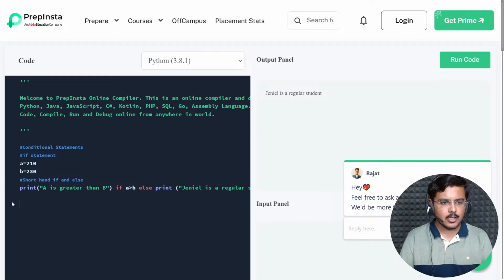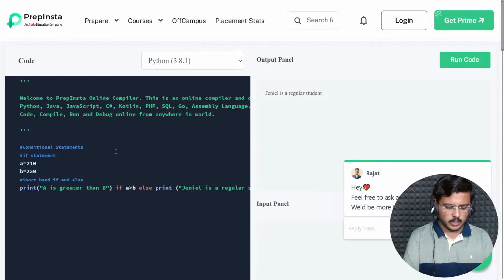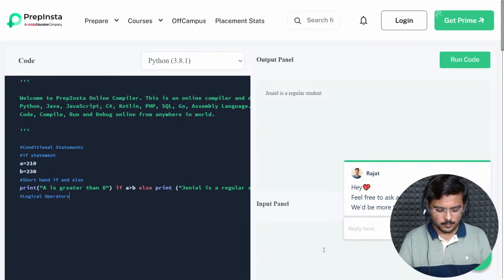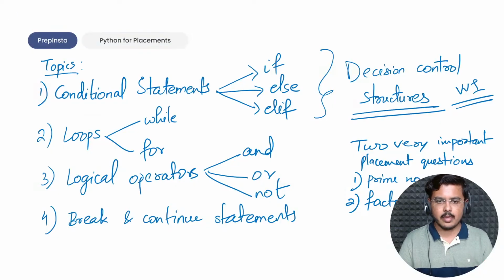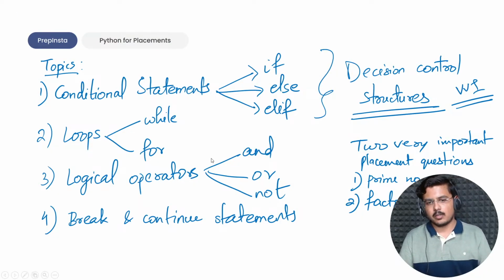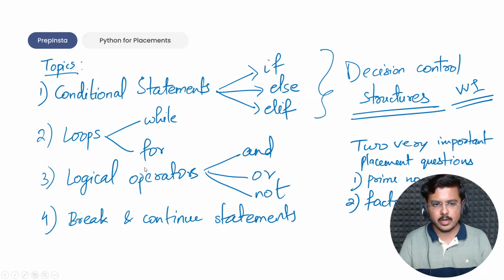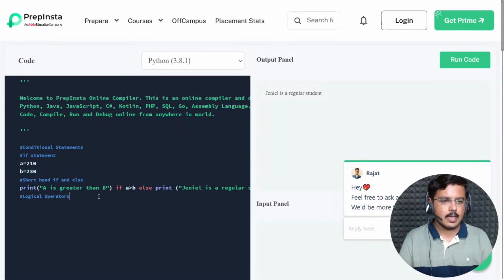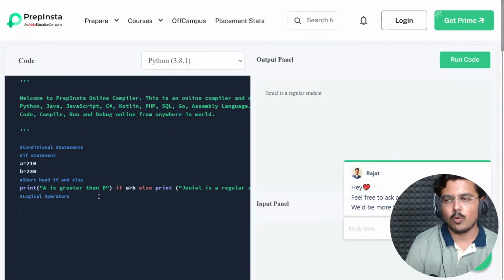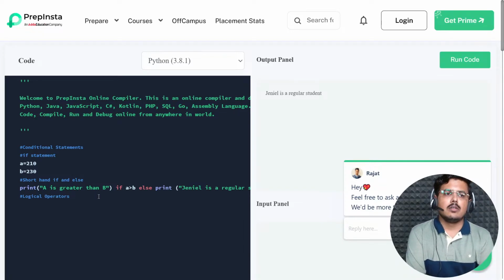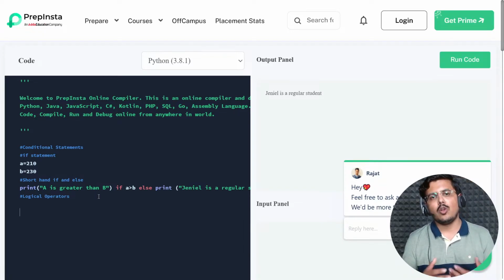Fine. So now the second thing which we can go ahead with here is logical operators. I know I had written it here on the third priority, but they should be covered first before the loops. Then we'll go to loops, and along with loops we'll understand these break and continue statements. Fine. So let's go to the logical operators. Anybody who has studied 12th from non-medical, they have studied logic gates, correct? They are the same as logical operators here.